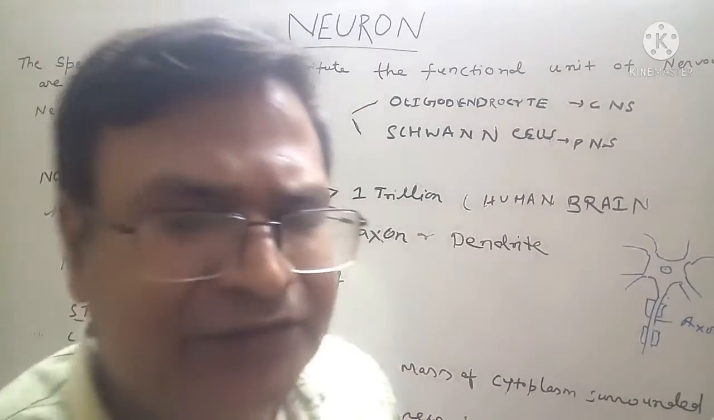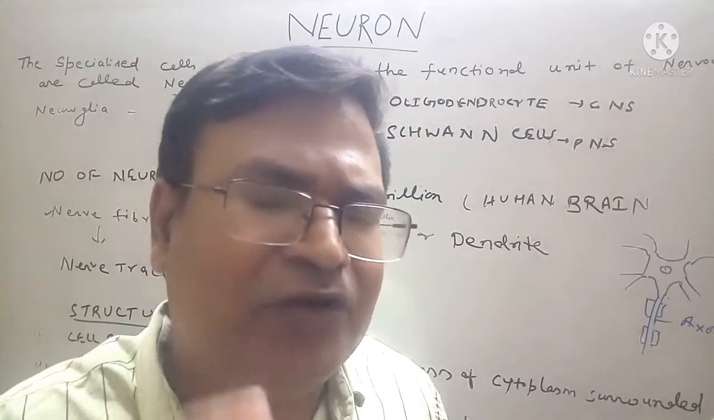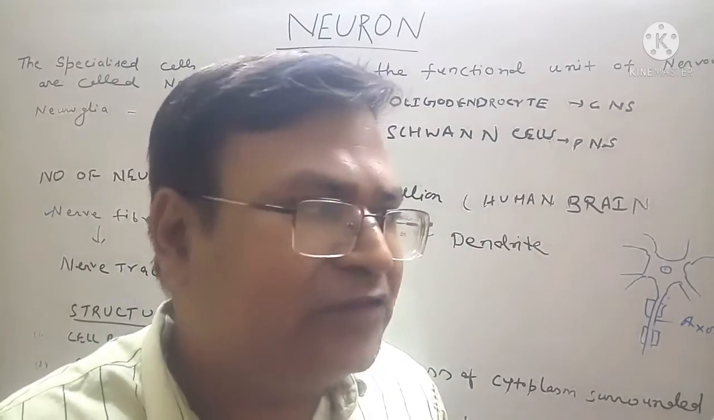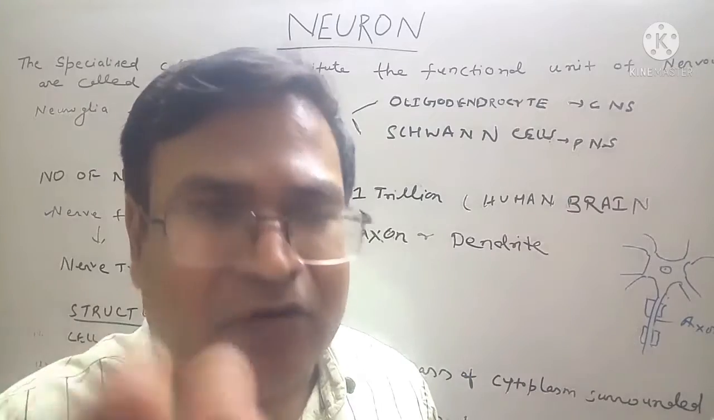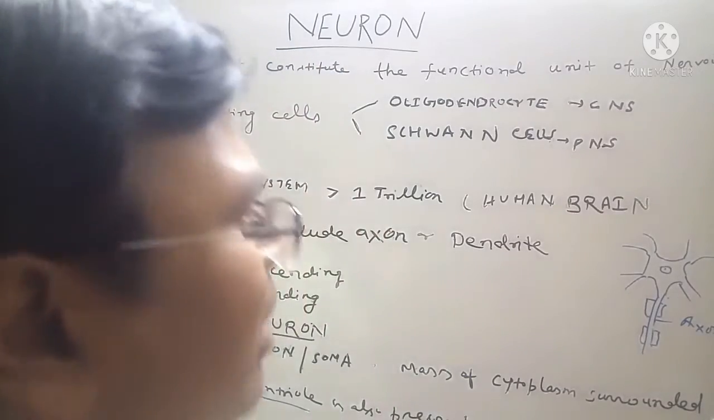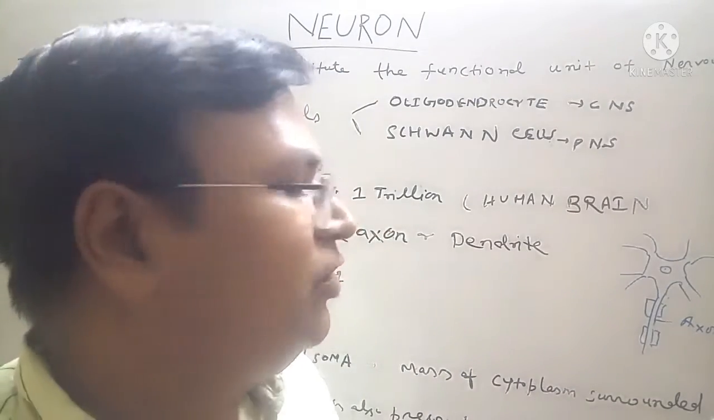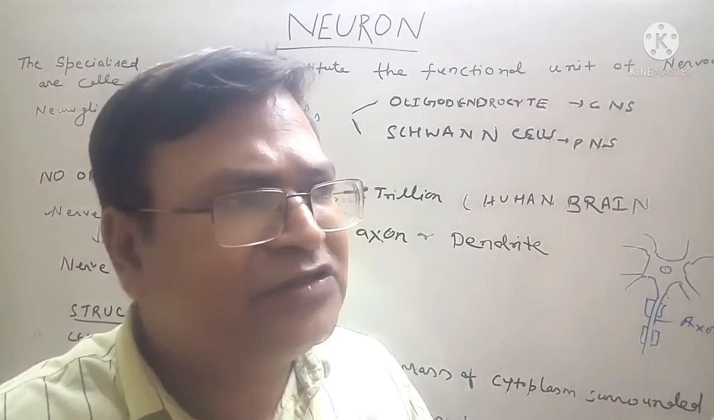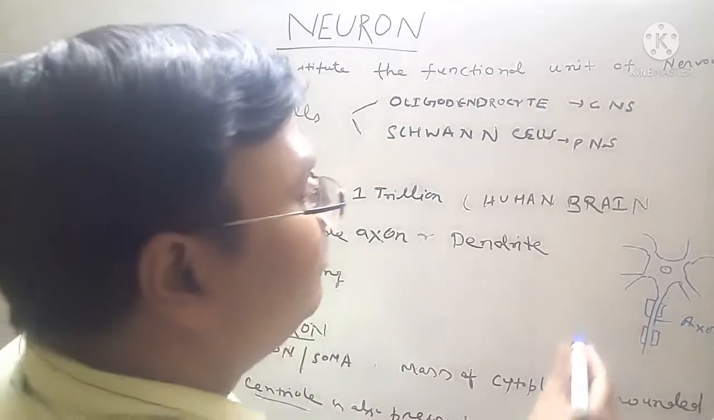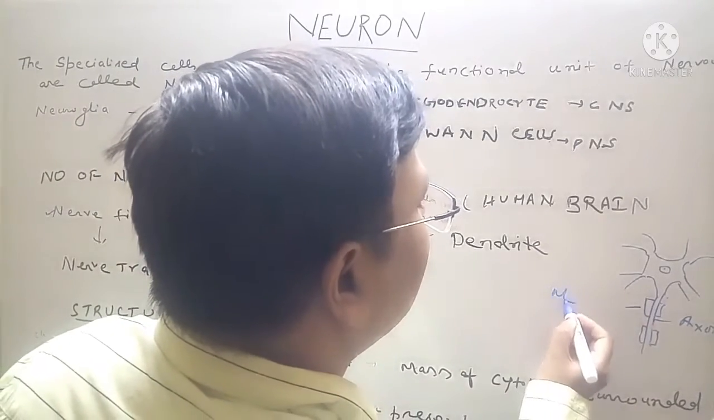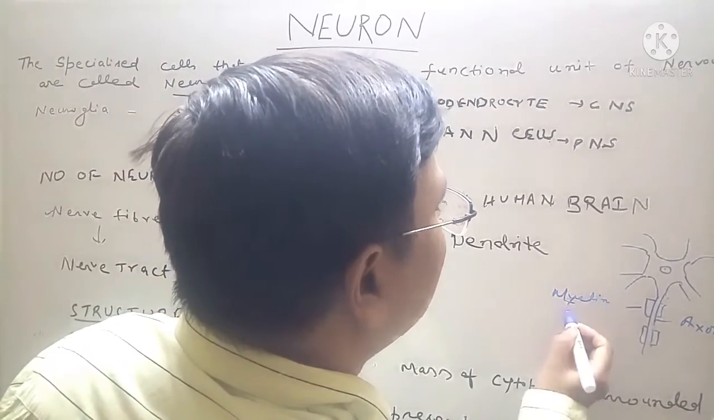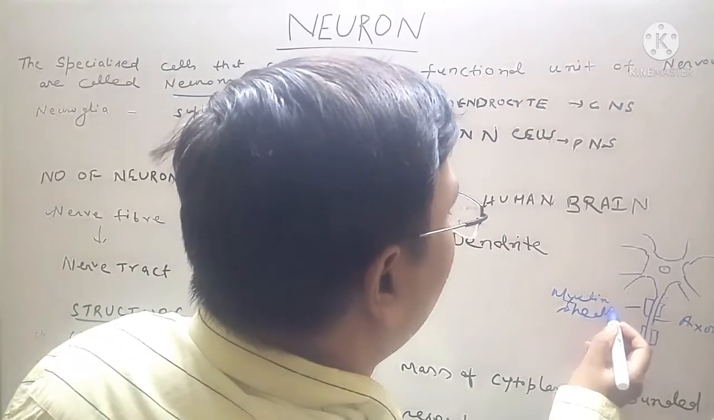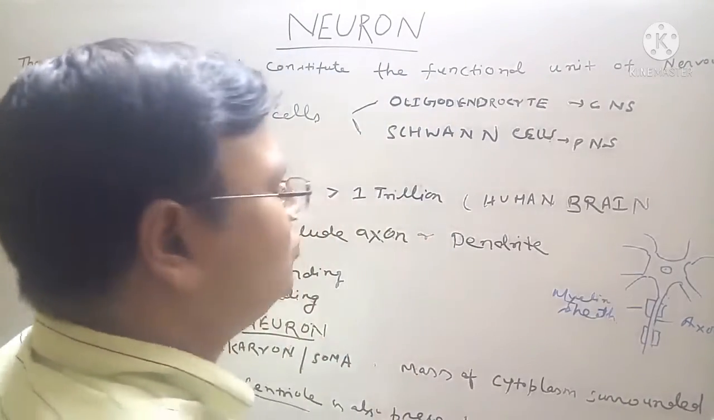Now the neuroglia. What is neuroglia? These are the supporting cells. Neuroglia are supporting cells, and these supporting cells are the oligodendrocytes and the Schwann cells. These supporting cells form the myelin sheath. Here is the myelin sheath, and it is made up of the oligodendrocytes and the Schwann cells.